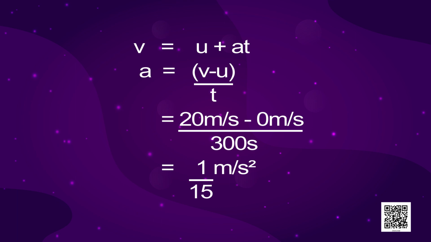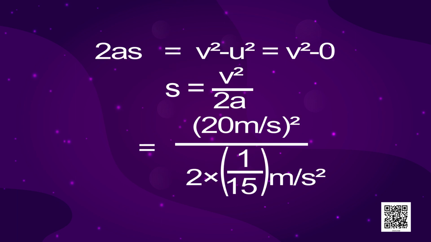Now we shall find out the distance covered by the train. For this, we are going to use the third equation of motion, 2as is equal to v square minus u square. So 2as is equal to v square minus 0 square, as initial velocity is 0.